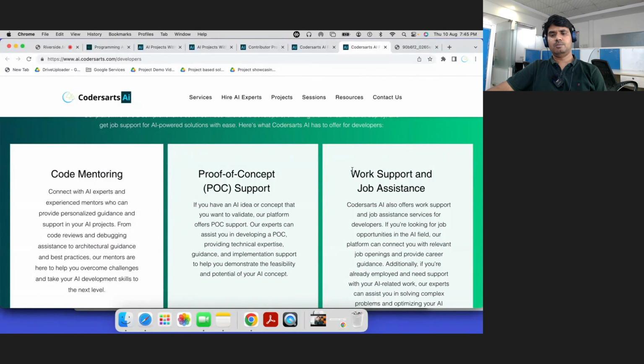Nowadays there are many people who are not able to complete their job on time, or they are freshers. There might be different situations. I'm not saying this is a competency issue. Sometimes you are switching from one domain to another, and suddenly you want to come into the AIML domain, then this service is also needed.